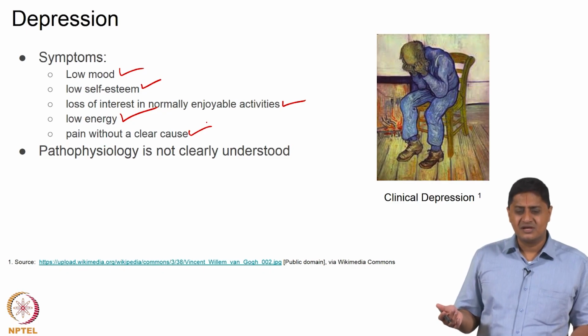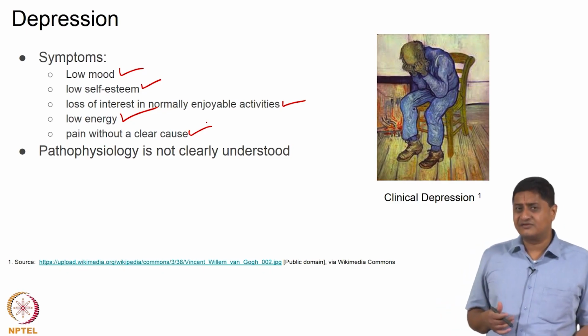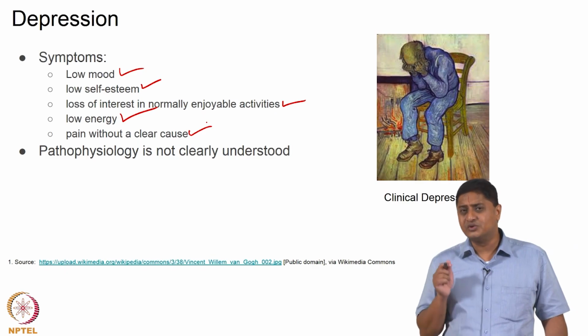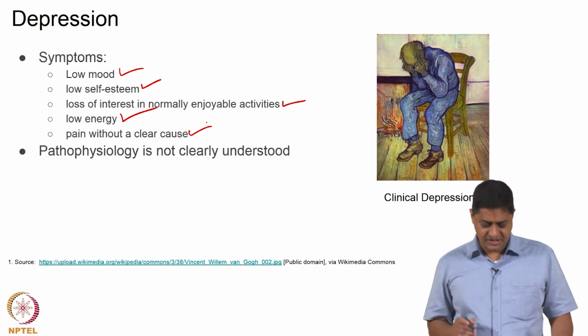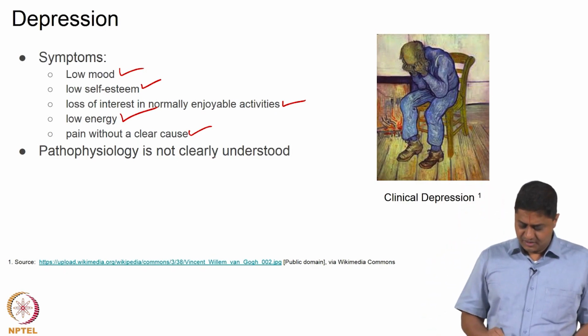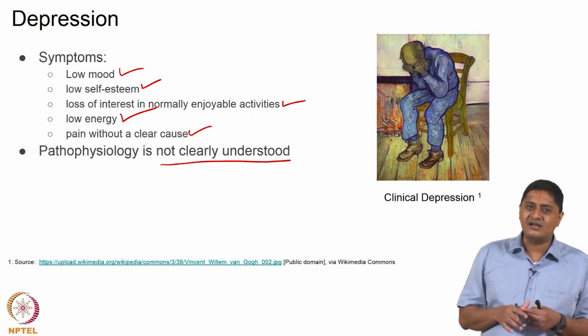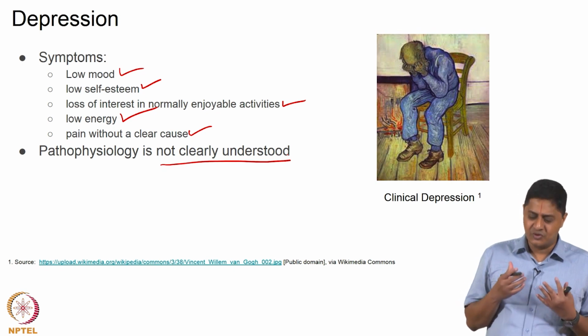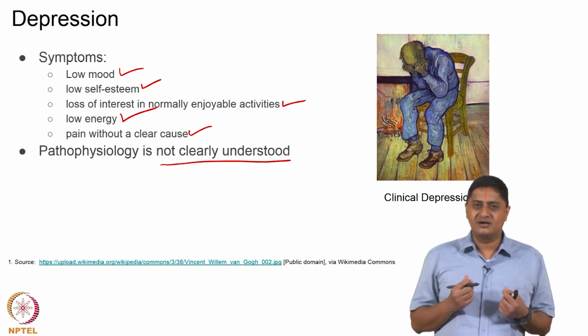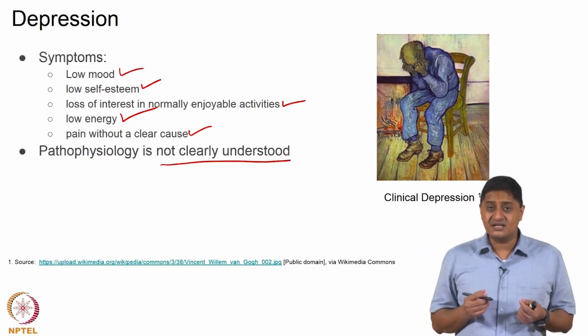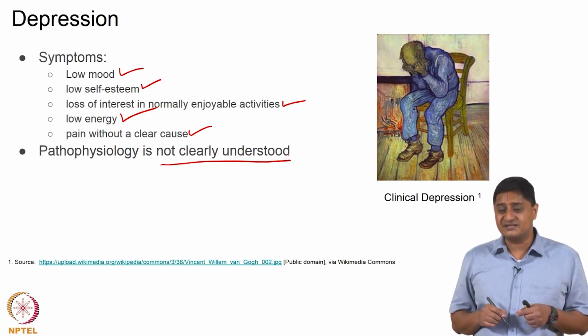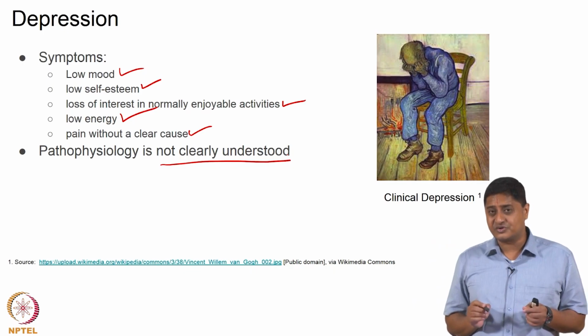What causes depression? Actually, that is the $1 billion, if not a $1 zillion question, because we do not understand the pathophysiology of depression. So, treatment methods are limited, and the available treatment methods come with baggage, with side effects. So, it is not clear what this disorder is, and the exact role of the basal ganglia in this is also not completely understood.